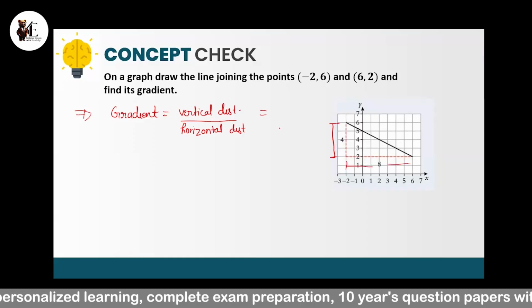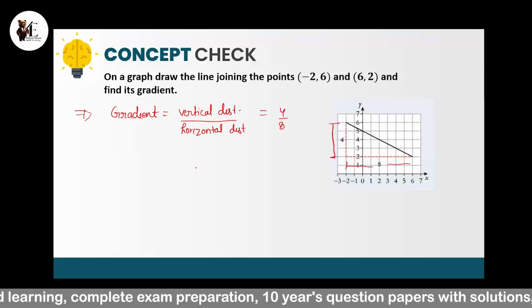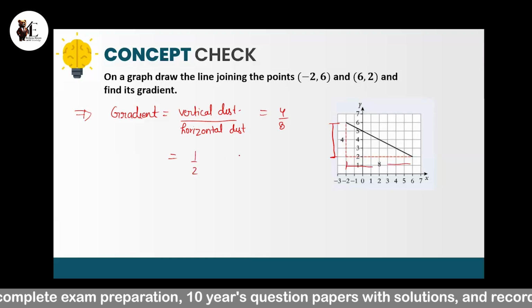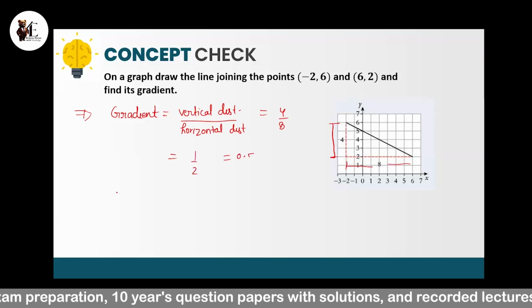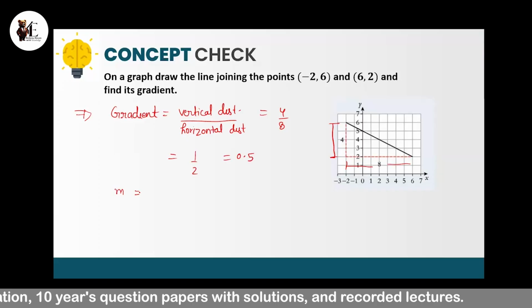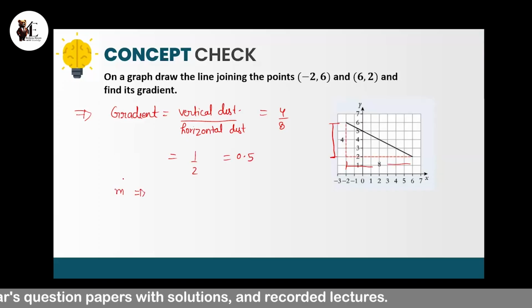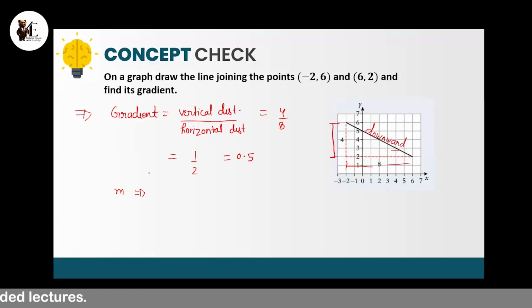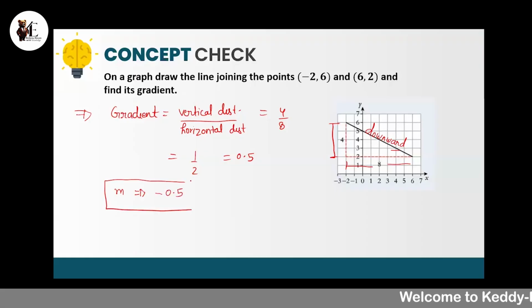So 4 over 8, whose simplified form is 1 over 2, or 0.5. But when we write the final value of the gradient, we have to see the graph also. You can see that it is going in the downward direction, and we just covered that if the line is going downward, then the gradient will be negative. So it will be negative 0.5.